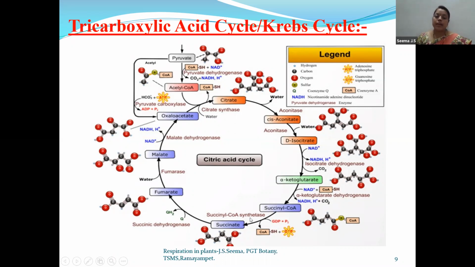This succinyl coenzyme A will undergo cleavage and a GTP molecule is formed. Children, GTP is nothing but a readily available form of energy, just like ATP. So this succinyl CoA will develop into succinate, and this succinate will undergo further steps and form fumarate, then malate. Malate again undergoes oxidation and forms oxaloacetic acid. So children, this is a very brief and detailed information regarding our tricarboxylic acid cycle. Keep it in mind and write this topic once again at home as homework, because it is a must answer in your exams.